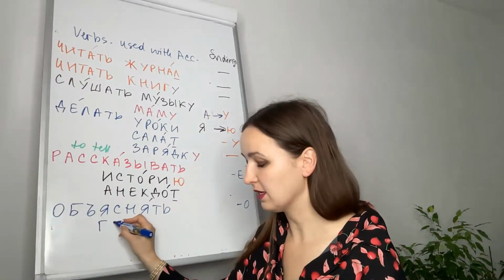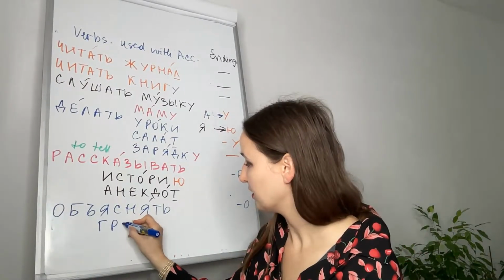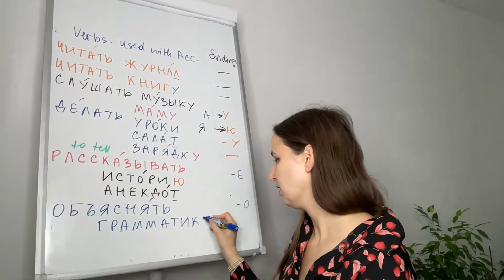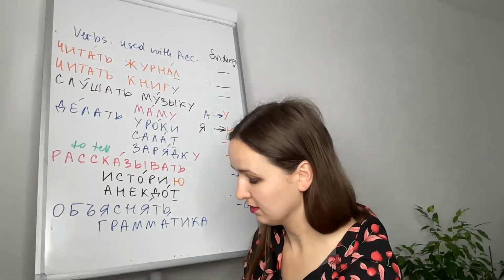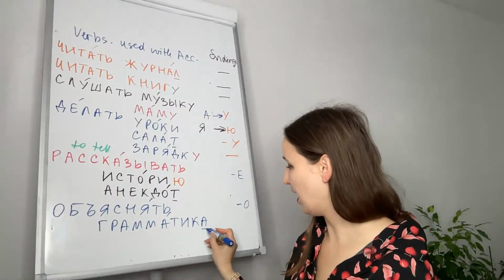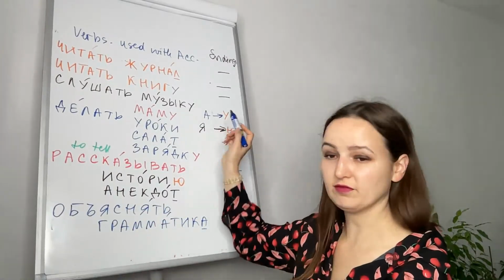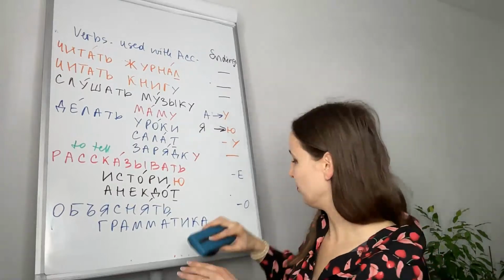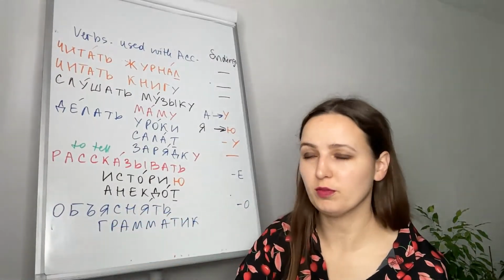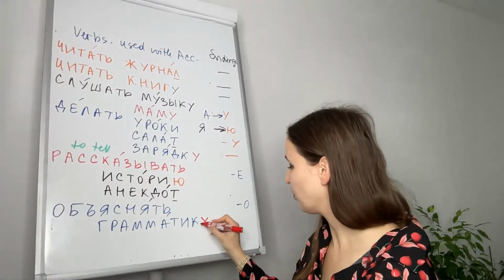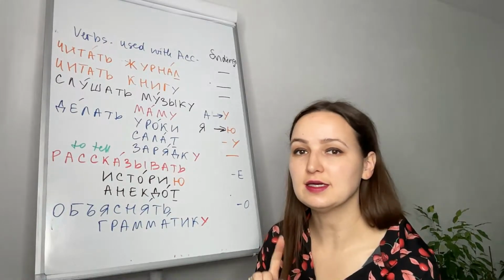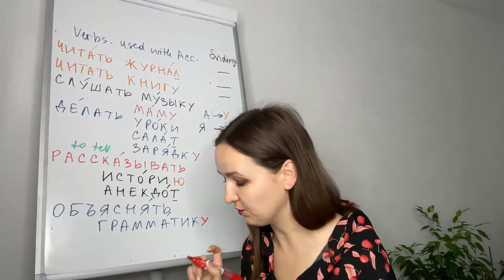Grammar in Russian is грамматика. Грамматика. To explain grammar, and it ends in a, so it's feminine, we have to replace it with у to make this noun accusative. Why? Because it is after the verb объяснять. To explain grammar, объяснять грамматику. Объяснять грамматику. To explain grammar.